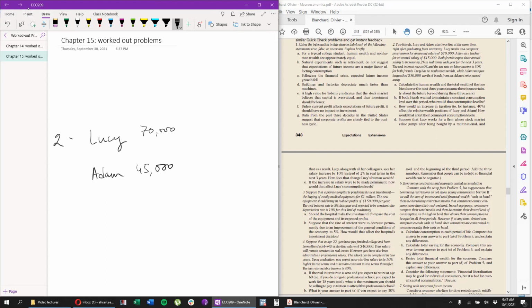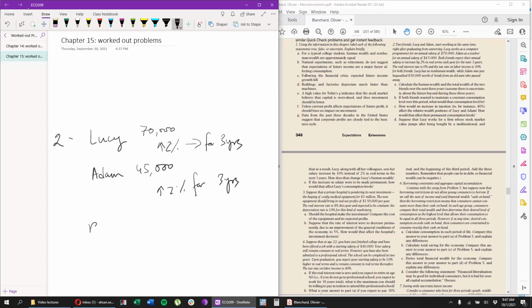They expect a 2% increment. So their salaries will be going up by 2% every year for 3 years. Same for Adam, 2% rise for 3 years.